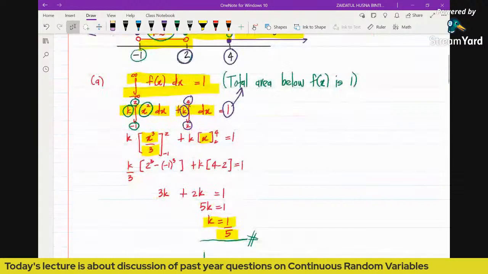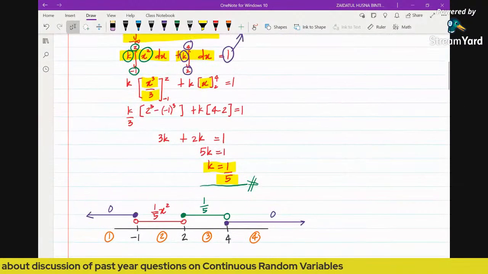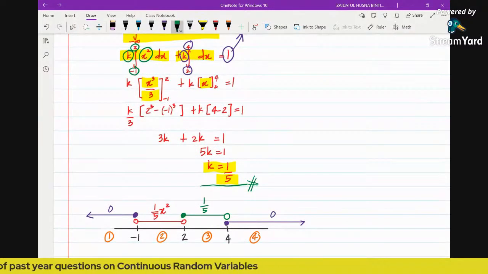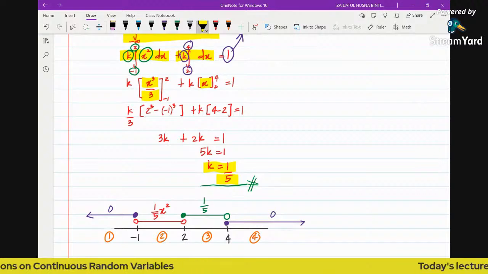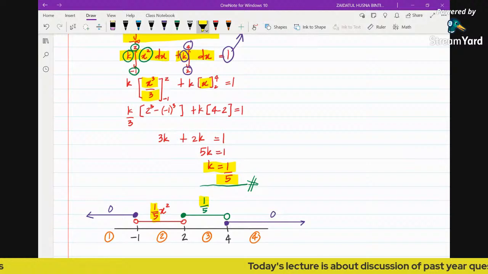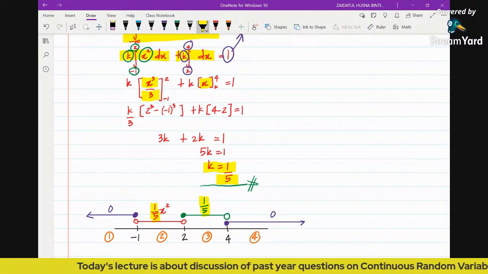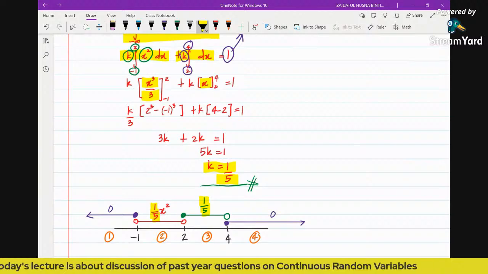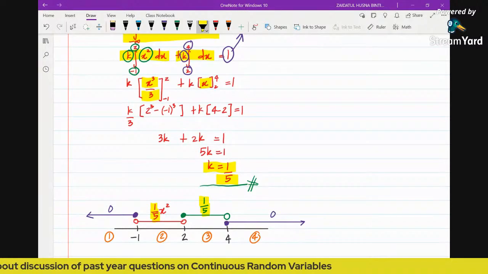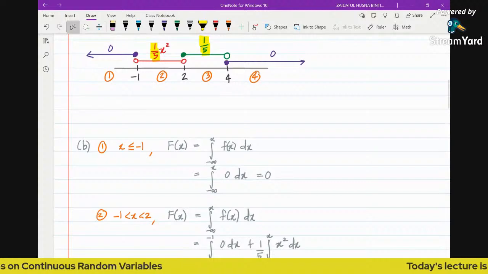Okay, so we have got the value of k, so we substitute back. You can see that this is my number line, so I substitute the value of k back into the function. You can see that this is 1 over 5 x squared and this is 1 over 5. Then the second question: find the cumulative distribution function. This is going to be long. After we obtain our k value, we substitute into the PDF.